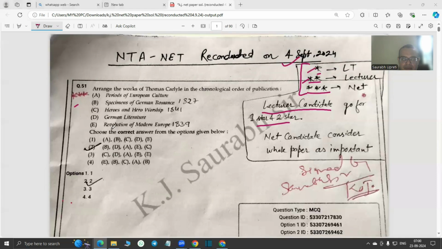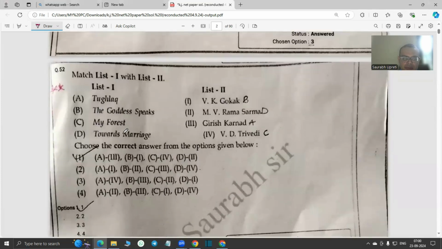First of all, the first question is: arrange the works of Carlyle in the chronological order. So we have put it in 3 star. That means it's specifically related to net level. And we have also tried to mark the years. So question number 51, the answer is second. That means first, Specimen of German Romance, and then D, German Literature, and then A, that is Periods of European Culture, and then E, Revolution of Modern Europe, and then the last one is Hero and Hero Worship. So that is there.